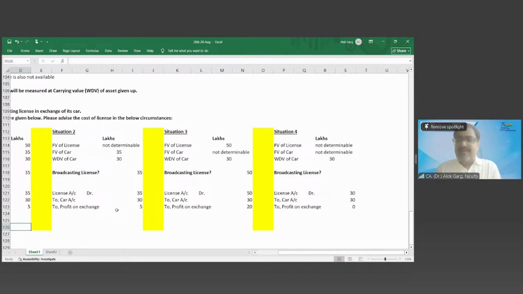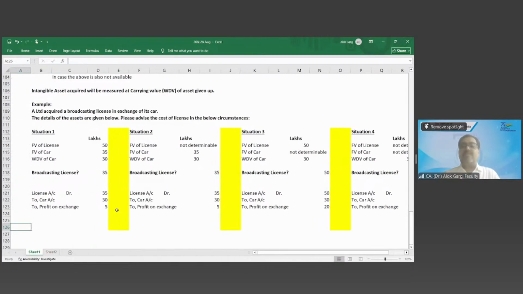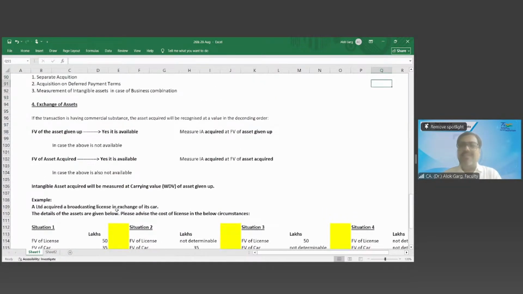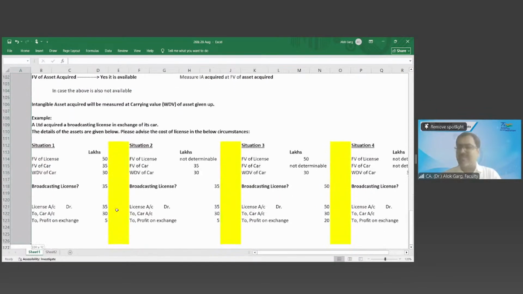From the exam point of view, it will be more tricky. That's what I'm saying. But in these situations 1, 2, 3, 4, this is a complete gist along with the concept and accounting entry in case of exchange of asset, for PPE and for intangible asset, both. Right? Yes, sir, it's brilliant. You just need to spend 3-4 minutes on this working and concept in the Excel file. You will become a champion even for the exam.